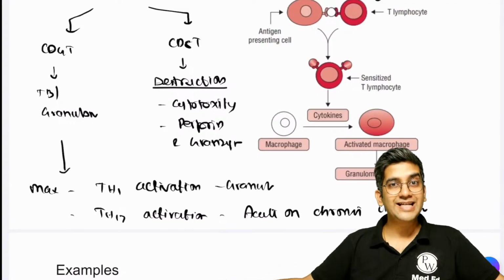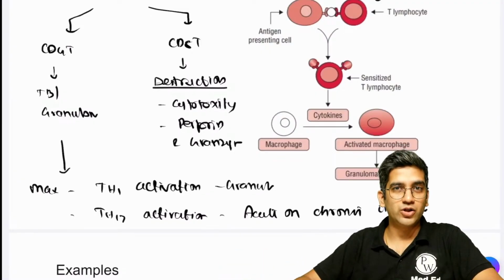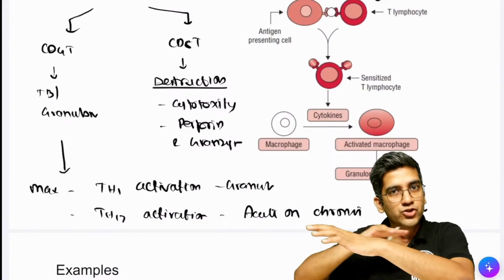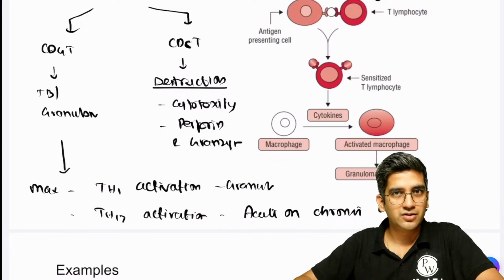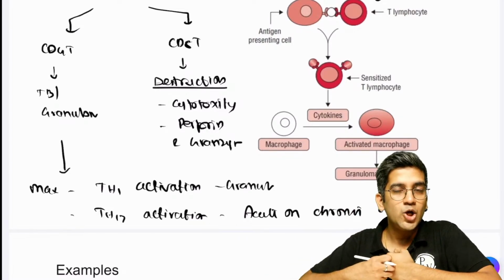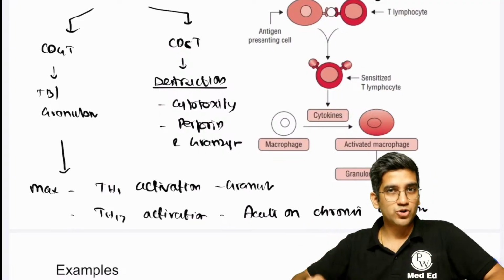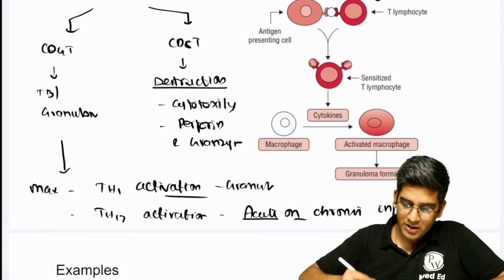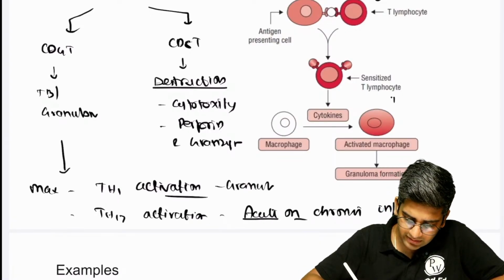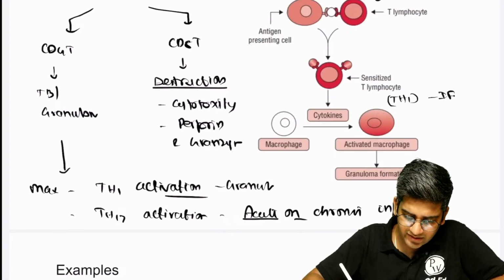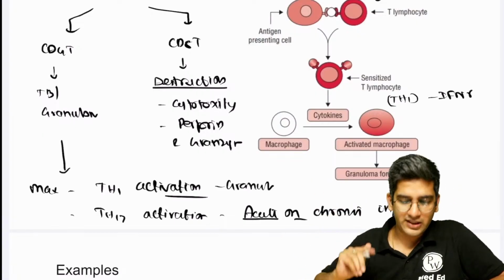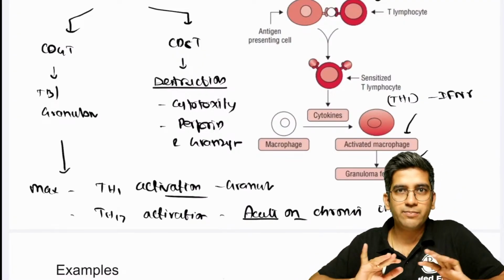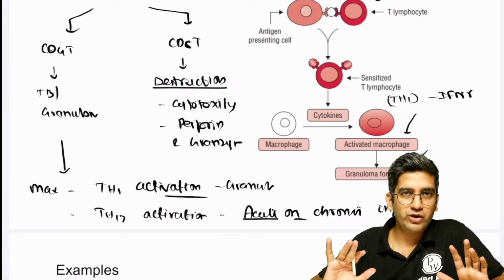Which GI disorder has abscesses, though it's a chronic inflammatory disorder? Crypt abscess, ulcerative colitis, a classical example. There's a chronic inflammatory disorder of the skin which also has abscesses: silvery skin, psoriasis, right? Pautrier's microabscess, and Munro's microabscess, those are also classical examples of TH17. It's acute on chronic inflammation, and this is granuloma. So granuloma formation is simple. The sensitized lymphocyte becomes TH1 type, and TH1 secretes interferon gamma. We'll look at the granuloma very soon in chronic inflammation. The same way, it becomes activated macrophages, forms giant cells and ends up having a granuloma. That's the basic premise of TH1 related type 4 hypersensitivity reactions, right?